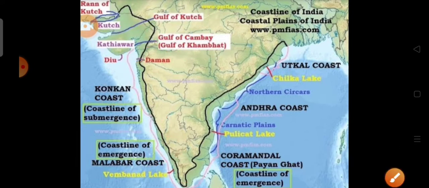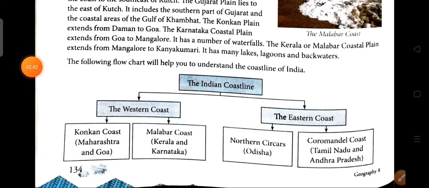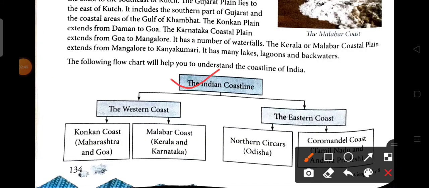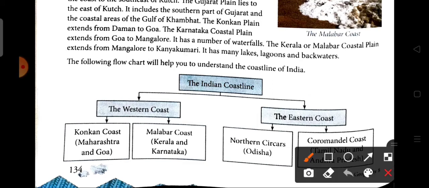Now we are going to discuss this part of the Indian coastal plain in the flowchart. Here is the flowchart of the Indian coastal plain, which has two parts, the western coastal plain and the eastern coastal plain. The eastern plain is divided into two parts, the Northern Circars, the plain of Odisha, and the Coromandel coast, extending from Andhra Pradesh to Tamil Nadu, and the western coast has the Konkan coast and the Malabar coast.